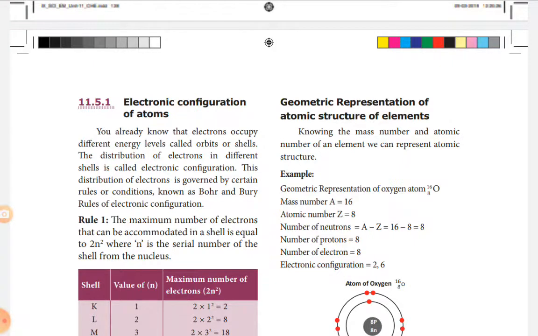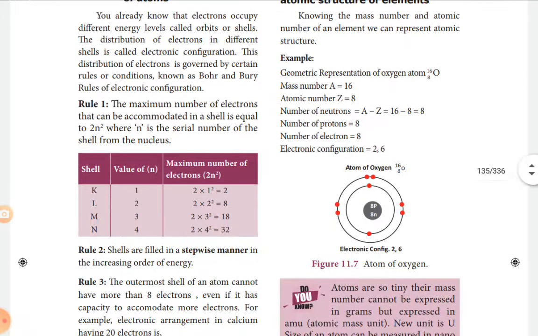So what is the formula? 2n square. Here n is the serial number of the shell. n is also called the energy level. K shell is energy level 1, L shell energy level 2, M shell energy level 3, N shell energy level 4. In the formula 2n square, substituting n equal to 1: 2 into 1 square is 2. So 2 electrons can be accommodated in the K shell.